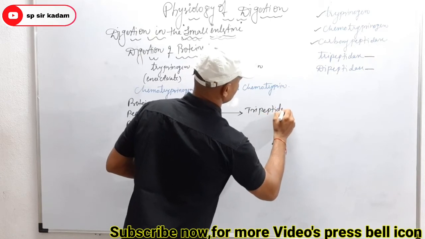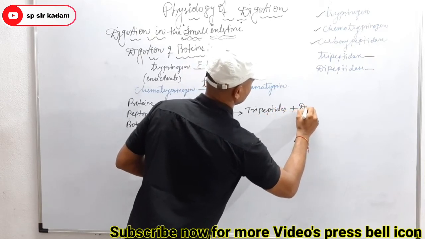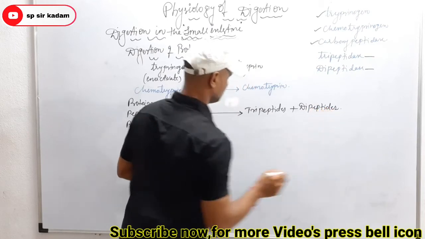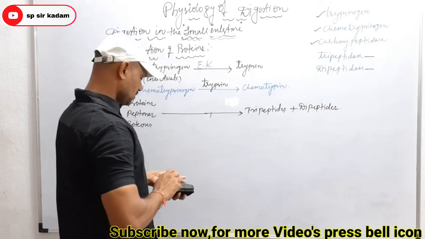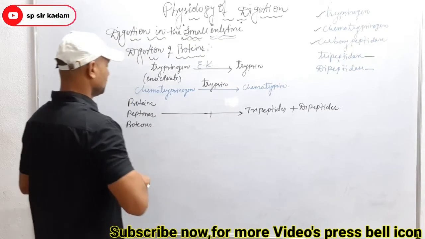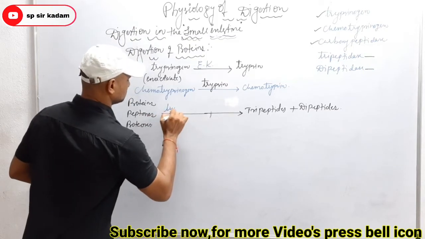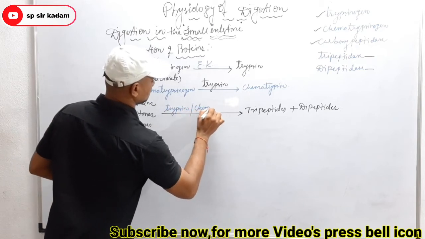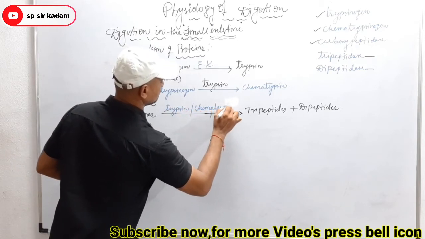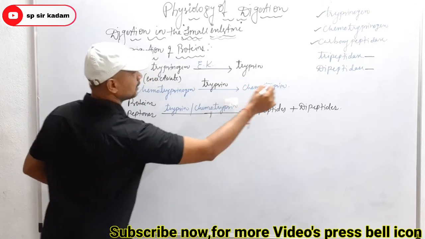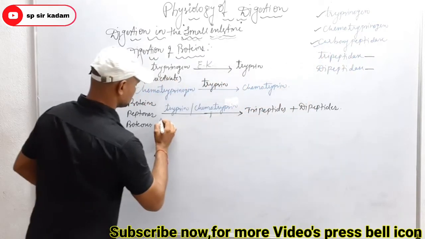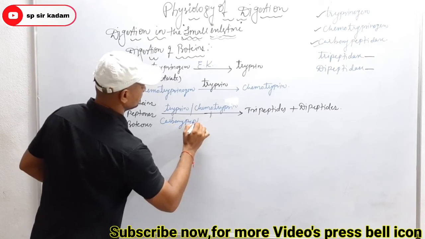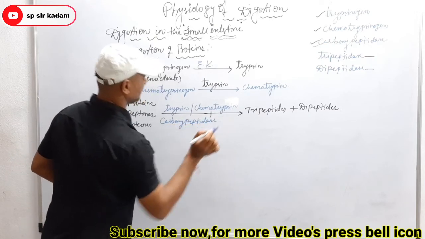They are converted into intermediate products, not end products, like tripeptides and dipeptides. In the presence of which enzymes? Here trypsin, chymotrypsin and carboxypeptidase also, which is secreted by the pancreas.